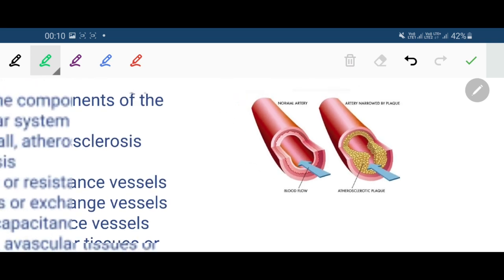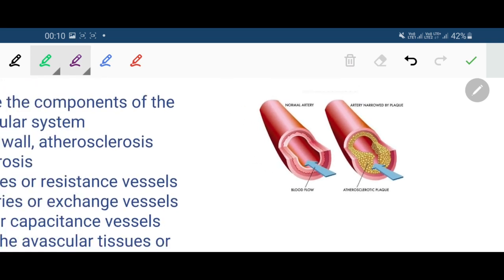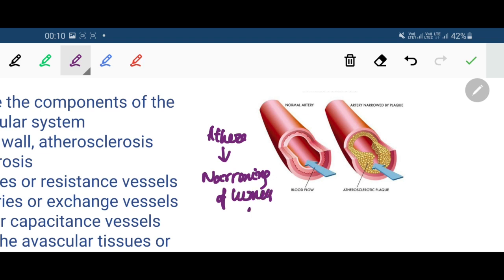So what will happen in atherosclerosis? Narrowing of the lumen and lack of blood supply to the tissue.